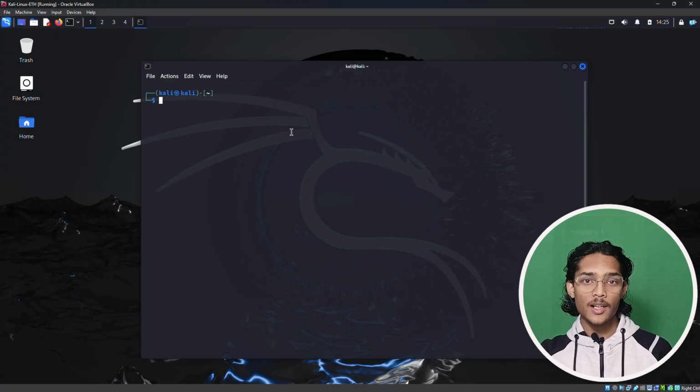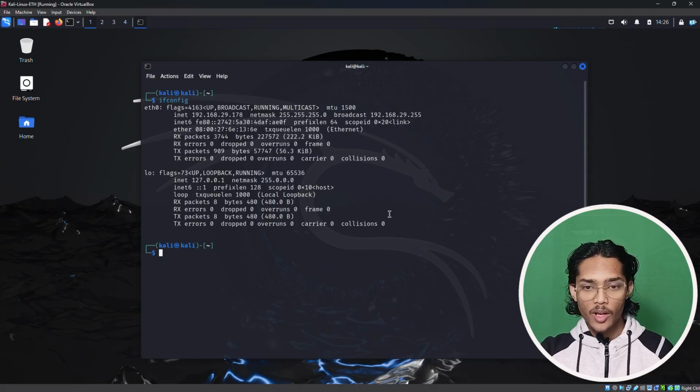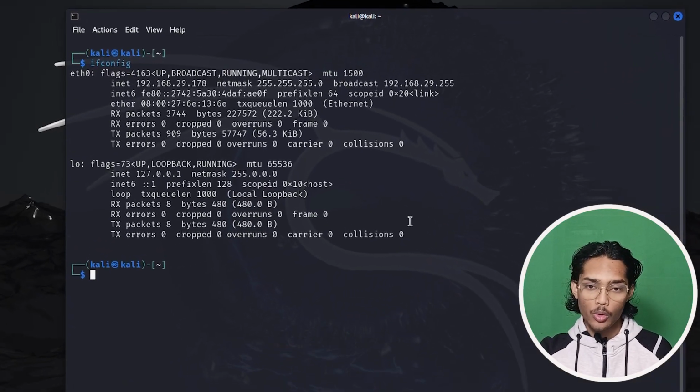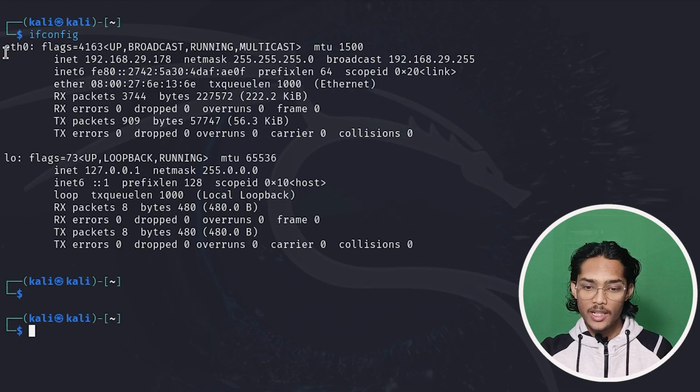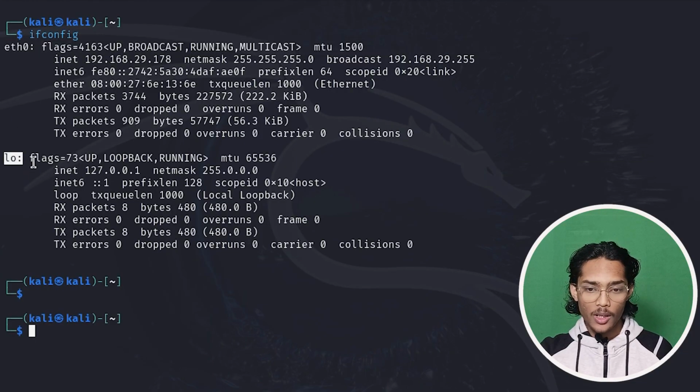So let's get started. We have our terminal open right here, and we will start with our most famous command, that is ifconfig. If we type ifconfig, we have an output here. Let's discuss what's in this output. As you can see, we have two outputs, that is ETH0 and then we have LO. So what does this mean?